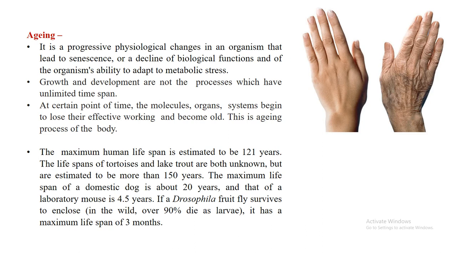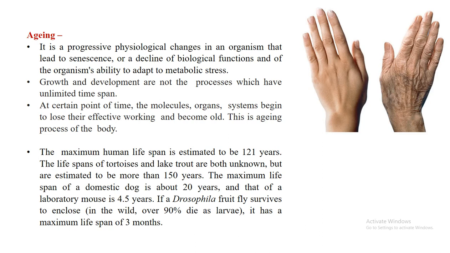A domesticated dog lives about 20 years, and a laboratory mouse about 4 to 4.5 years.